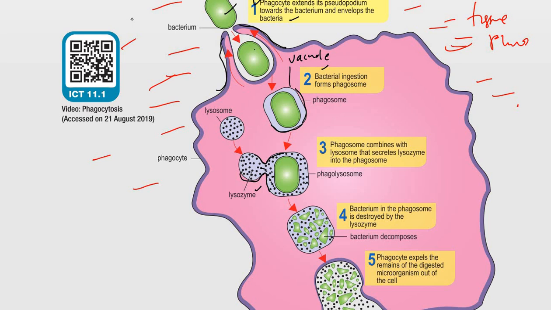This combination is known as a phagolysosome. Phagolysosome means a phagosome combined with a lysosome. This one is phagosome only; this one is phagolysosome, meaning the phagosome has already combined with the lysosome.